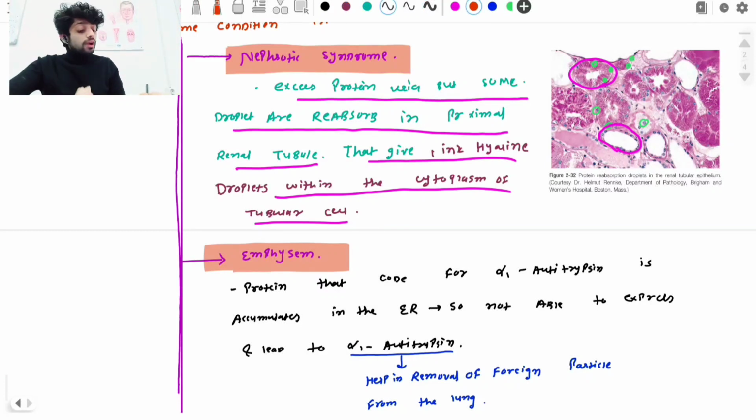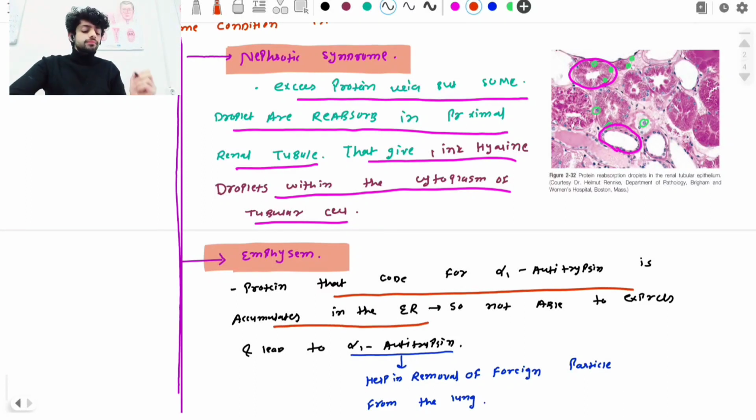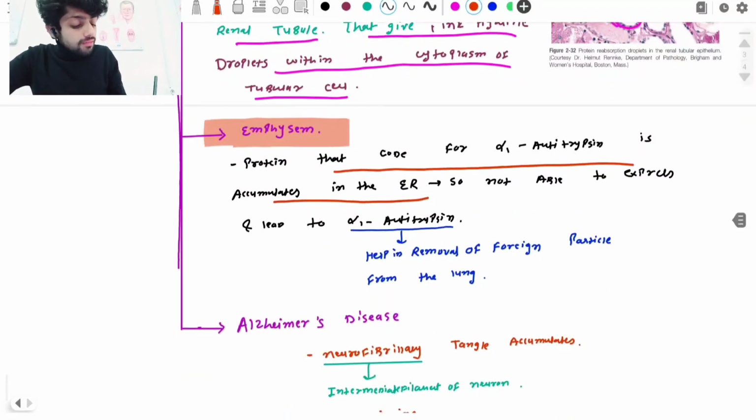The protein that codes for alpha 1 antitrypsin is accumulated in the endoplasmic reticulum. So this protein is accumulated inside the endoplasmic reticulum. Can it code for alpha 1 antitrypsin? No. So there is a deficiency, a decrease in alpha 1 antitrypsin.